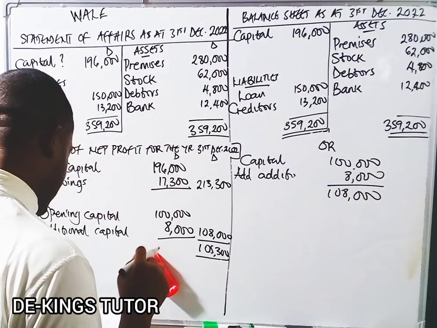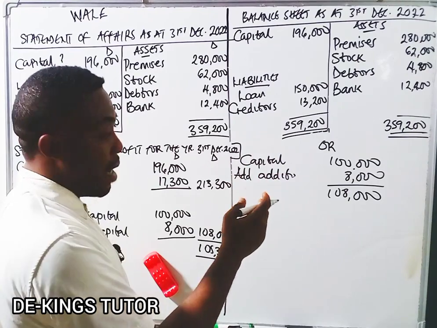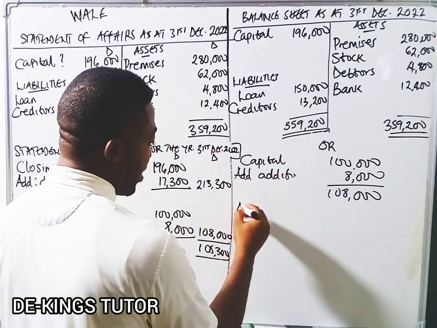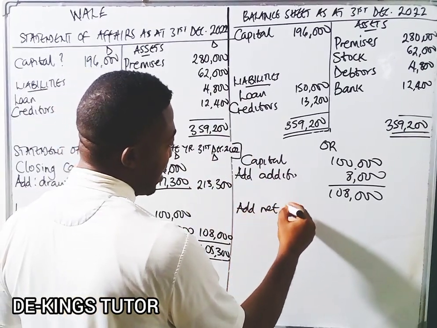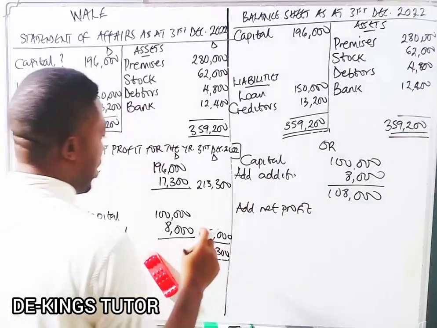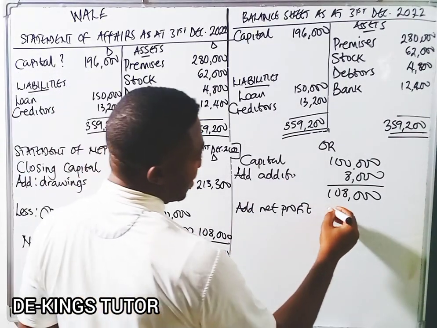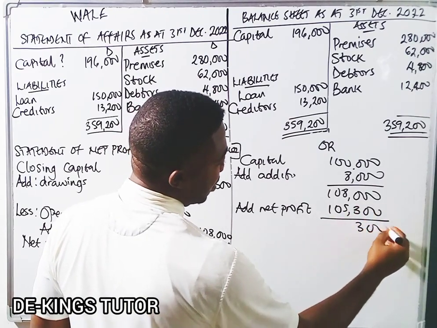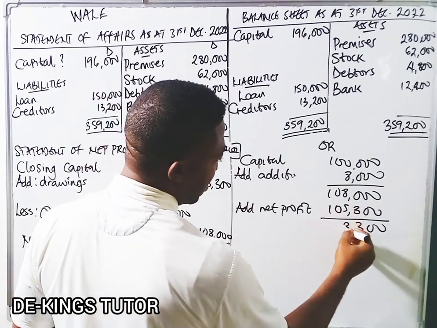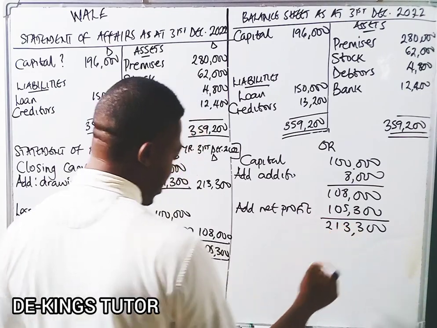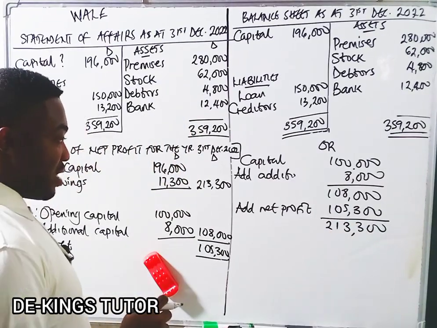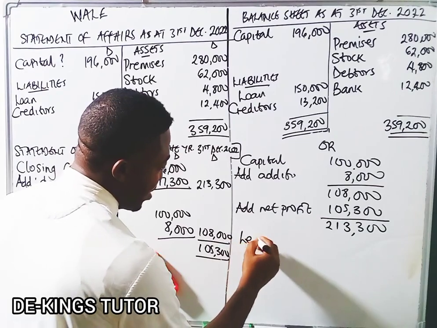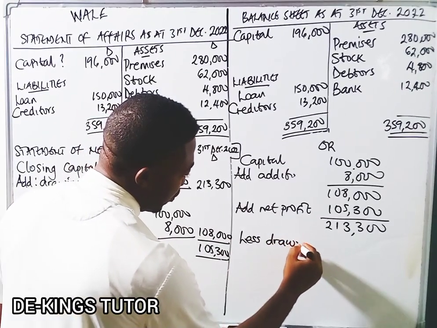The next thing, after you've added your capital in the normal balance sheet, is add net profit. What's our net profit here? 105,300. So this gives us 213,300.